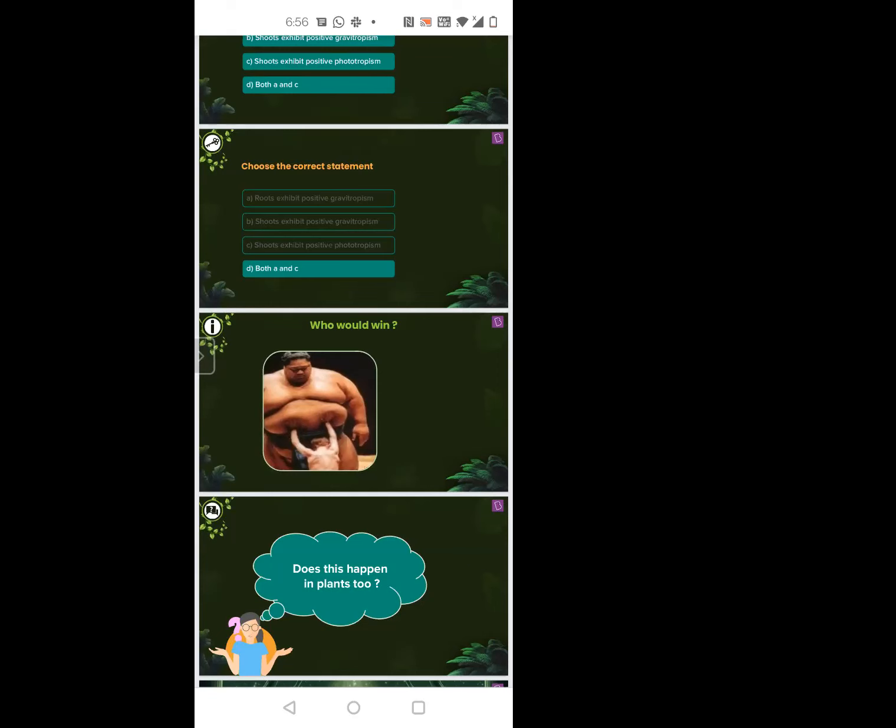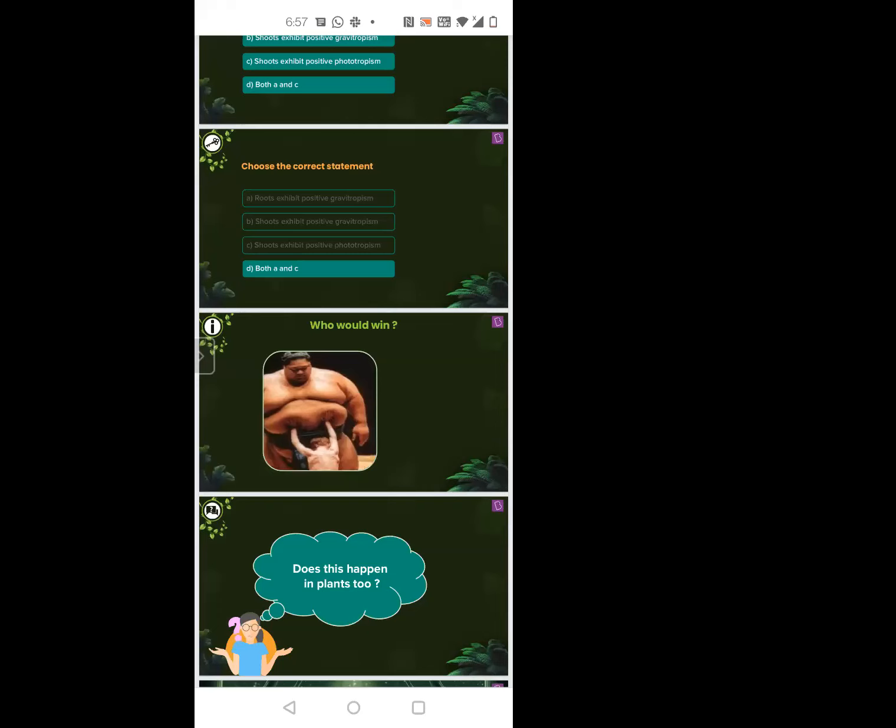Explant is a part of the plant's tissue. Any part of the plant taken for tissue culture is called explant. But I can't take any part randomly and grow it. Which is best suitable? If they ask, it is the apical meristem, the shoot apical meristem, because that continuously grows, no ma'am.